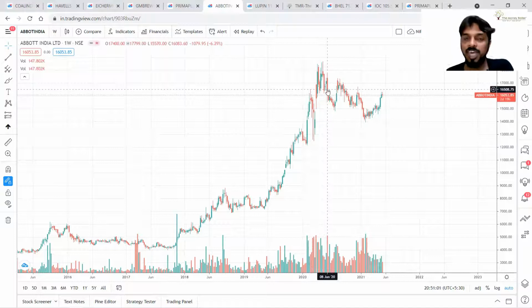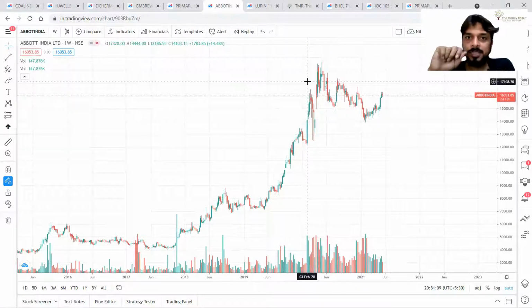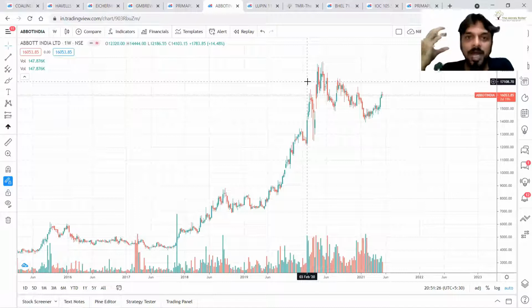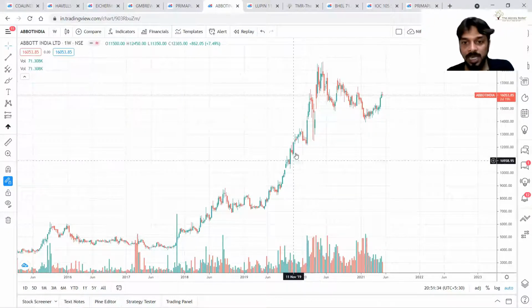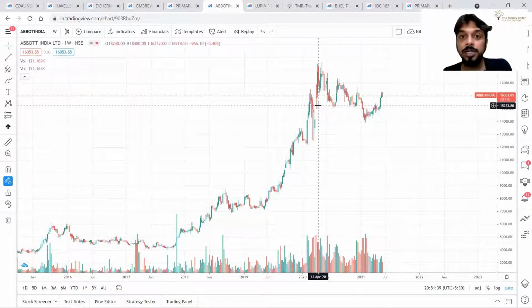But near the top, if prices are going to reverse, what will happen? Near the top, these big players will sell off their equity. Why? Because they want to book profit. Now, when they are selling, they will not sell in lower quantities. Yes or no? They want to get rid of their entire kitty or the majority of their kitty. So they will sell off the majority of stocks. Volumes will be huge.